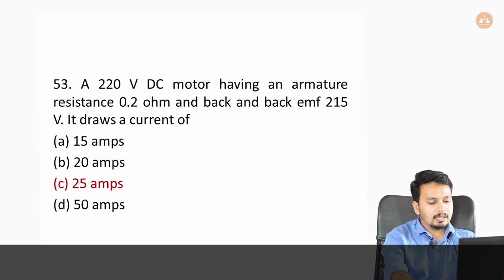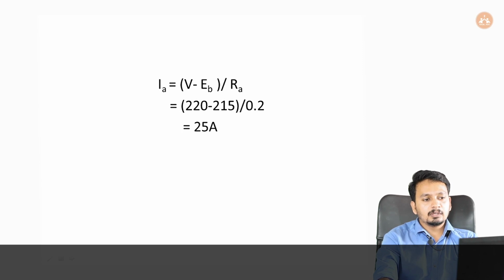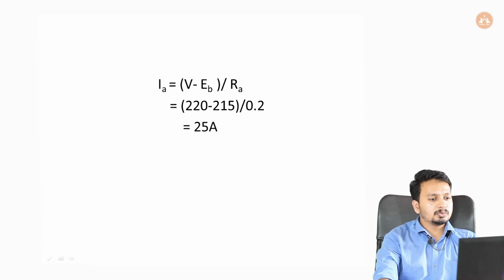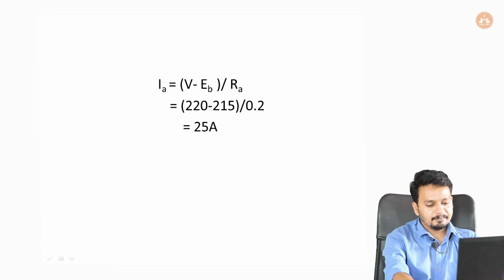Option C 25 amps. The equation is IA equal to V minus EB the whole by RA, and we know V equal to 220 volt and EB equal to 215 volt and RA is 0.2 ohm. So 220 minus 215 the whole by 0.2 will be equal to 25 ampere.